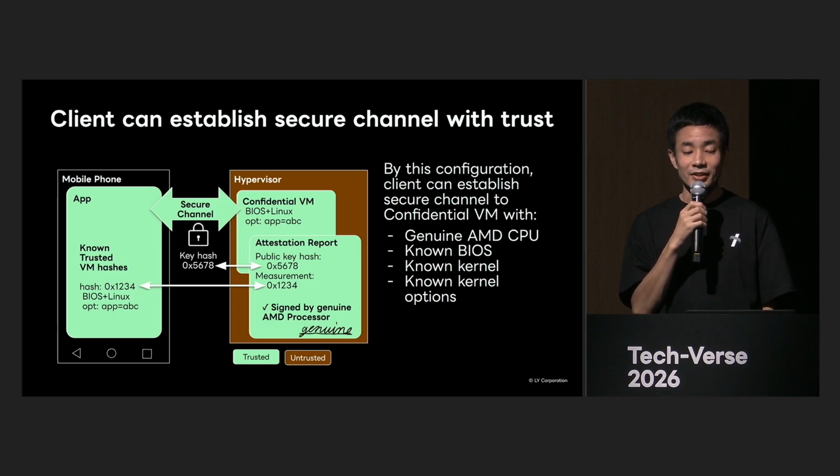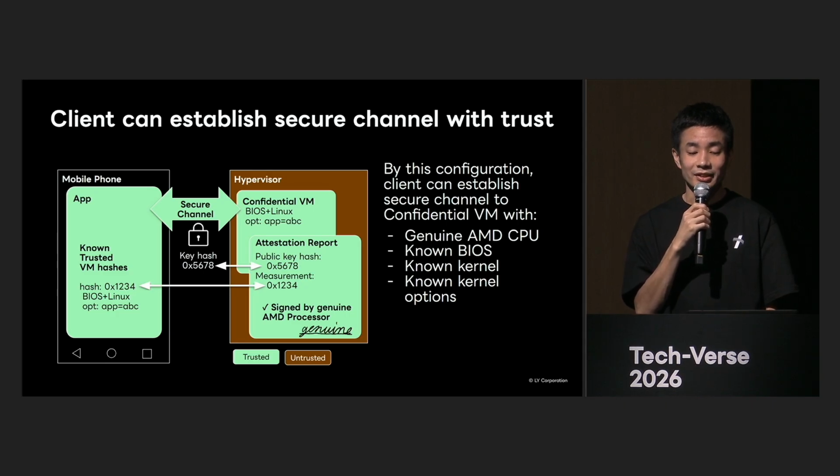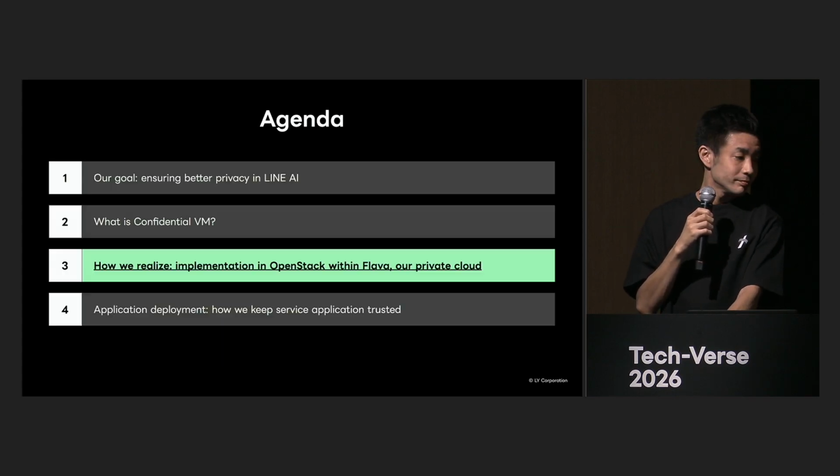In this confidential VM configuration, when a smartphone app connects to the confidential VM, the VM is running on a legitimate AMD CPU, and we can confirm that the kernel is operating as expected without any tampering, even considering the possibility of destruction. On top of that, we can establish a secure channel and send information externally securely.